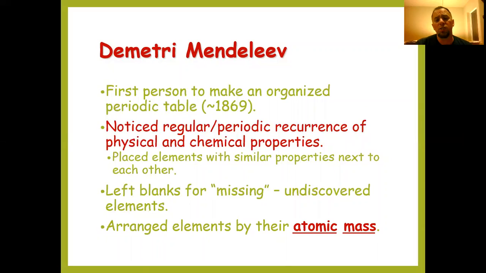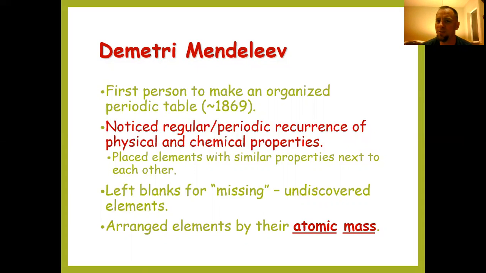So he originally arranged elements by their atomic mass. And if you take a look at the periodic table today, the elements are not, in fact, arranged in this way anymore. It's no longer by increasing atomic mass.